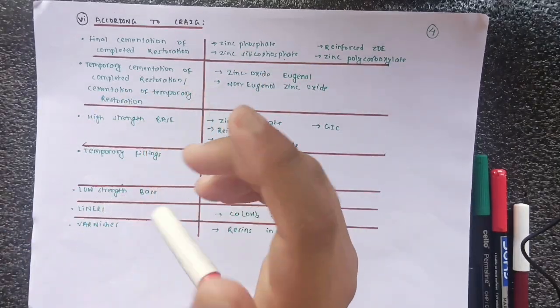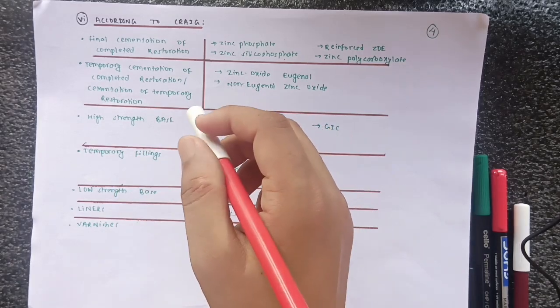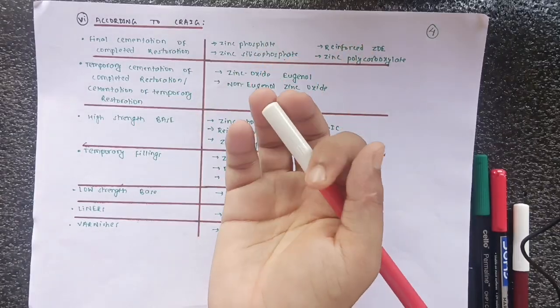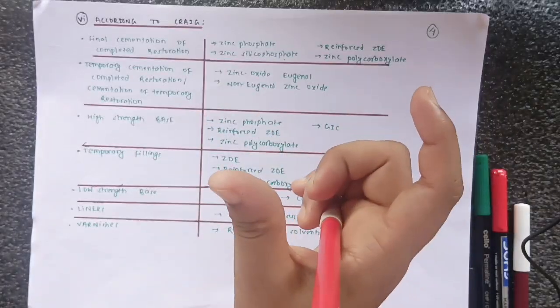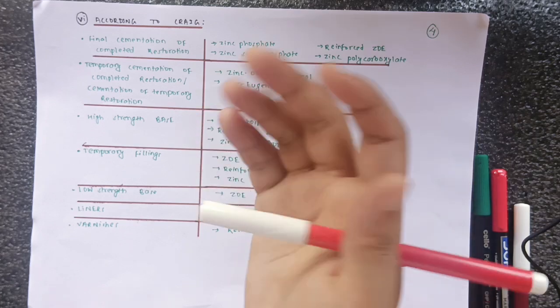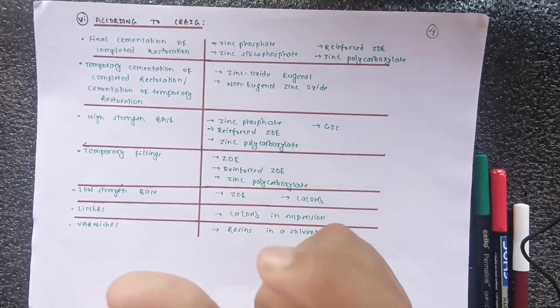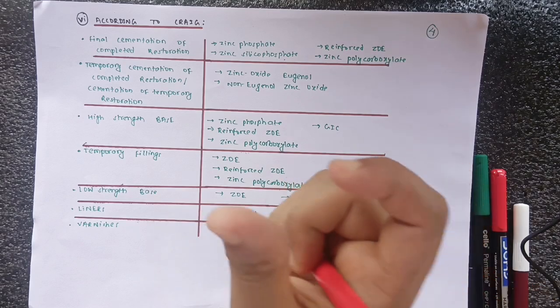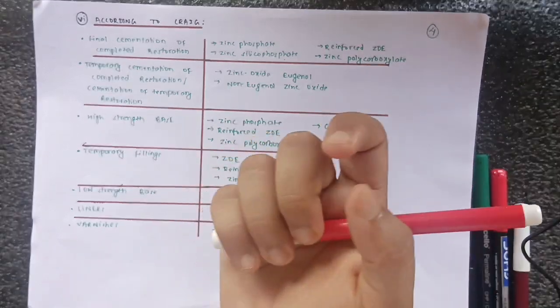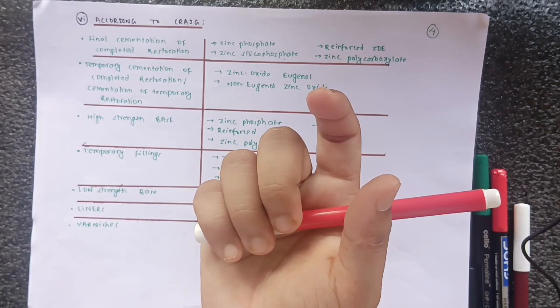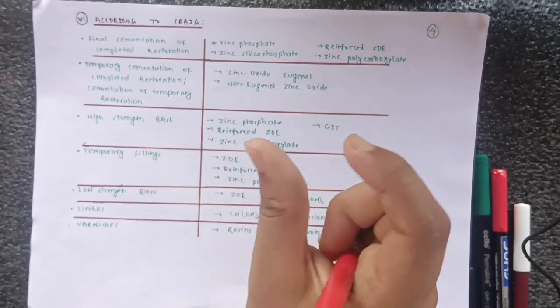The most important among those classifications is the one based on setting reaction. So when a sir or a teacher asks you to tell the classification of dental cement, you should give priority to the basis of setting reaction. Just tell the classification on the basis of setting reaction.